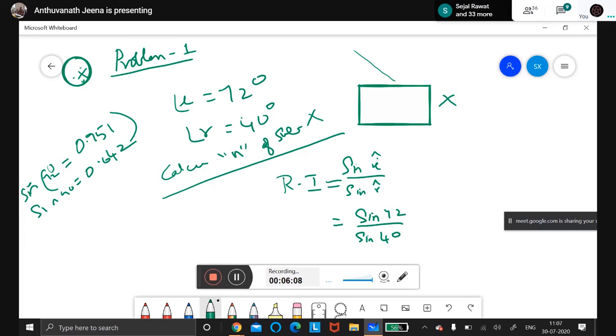They'll give the values, don't worry. Standard values you know, but non-standard values we don't know, so they'll give the values.